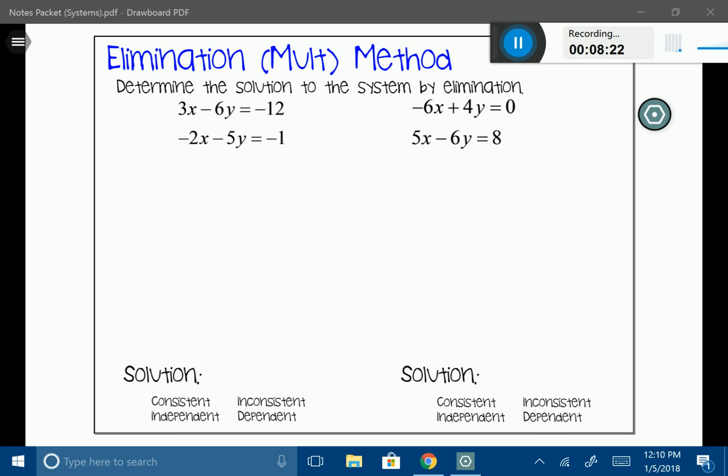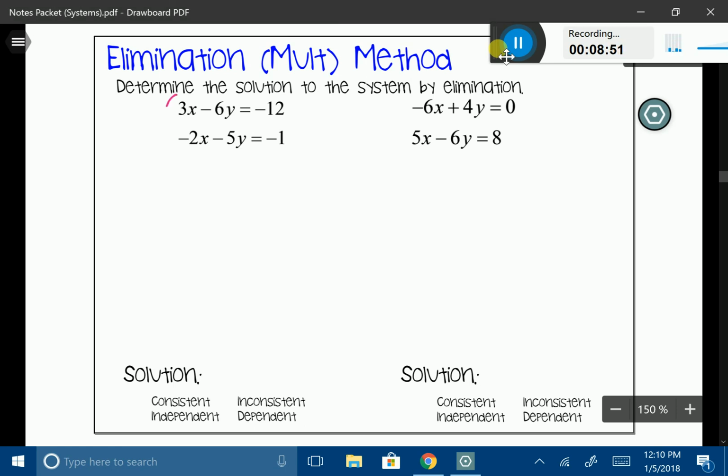It doesn't work. But what I can do is multiply both of the equations to get a common number. If you look at just the x values in this one, I have 3 and negative 2. I could multiply the 3 by 2 to give me 6, and in the second equation, I could multiply the negative 2 by 3 to give me negative 6. So sometimes you have to multiply both equations by a number. So I'm going to go ahead and do that. I'm going to work with the x's. You could work with the y's if you prefer, but I'm going to work with the x's here. I'm going to multiply the top equation by 2. If I do that, 2 times 3 is going to give me 6.